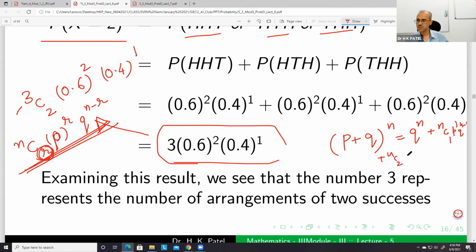Then comes NC2, P squared, Q to the power N minus 2. And it goes like this. So this is the probability of 0 successes. This is the probability of 1 success. This is the probability of 2 successes. So in general, the probability of R successes is NCR P to the power R, Q to the power N minus R, which is nothing but some Rth term in the binomial expansion of (P plus Q) to the power N. And therefore, this distribution is known as binomial distribution.